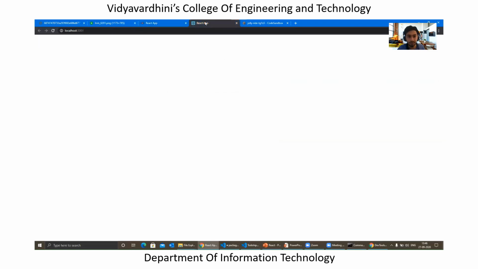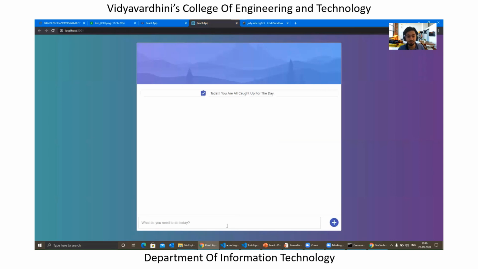Apart from that, you can build something more interesting, like if you want a specific user interface, you can just build something more specifically like this. Like in this case, we have a delete button and we have a checkbox where you can specifically check the specific to-do. Like once it's done, you can just check it or delete it, right? So you can use any of the specific things, right?